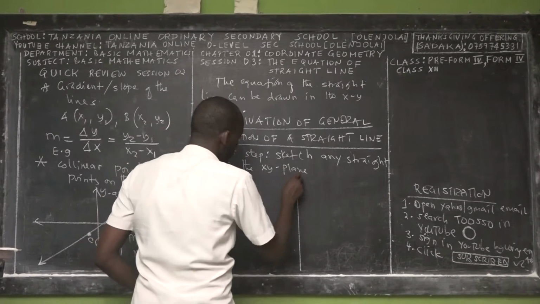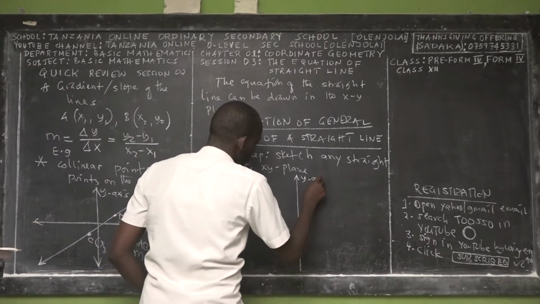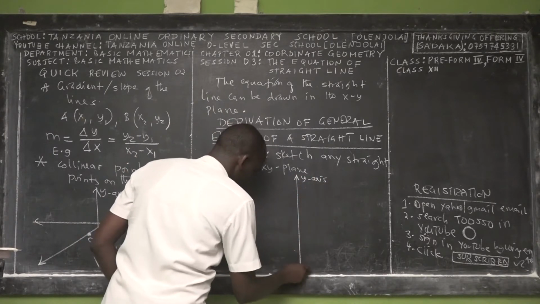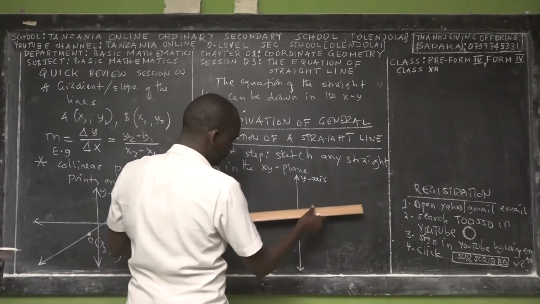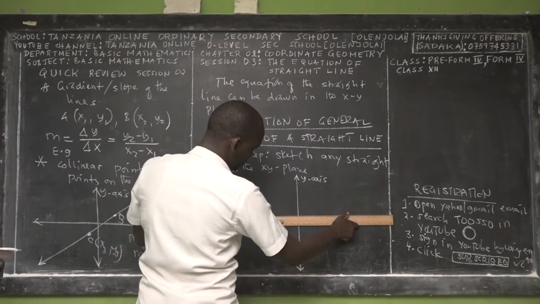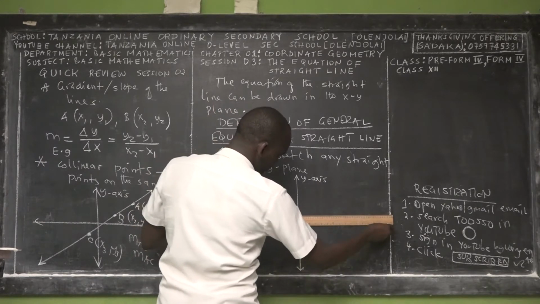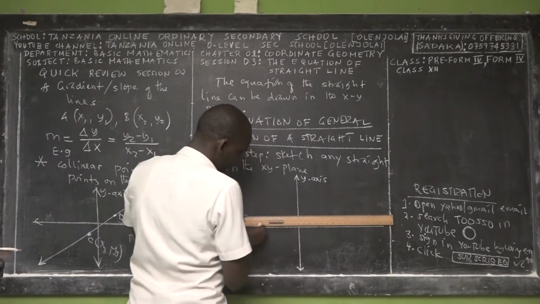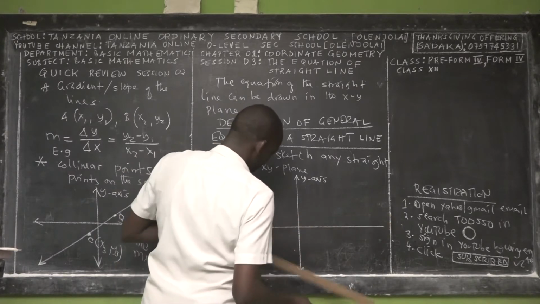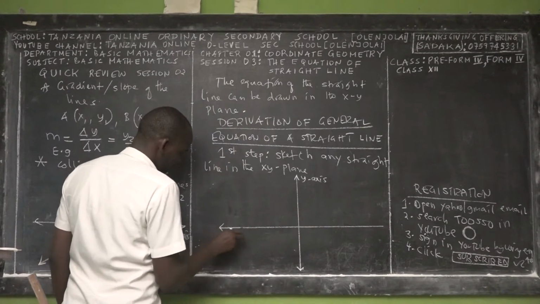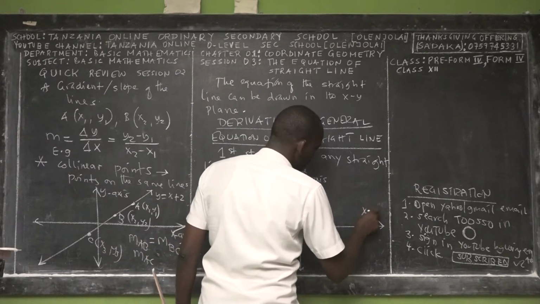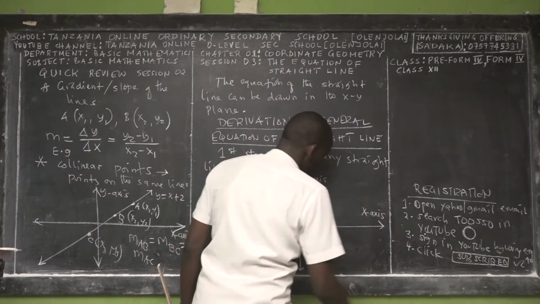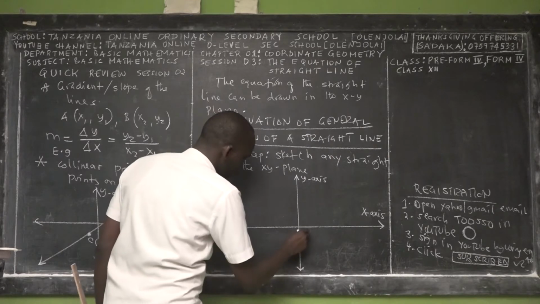So this is the y-axis. And this is the x-axis. So this is 0.